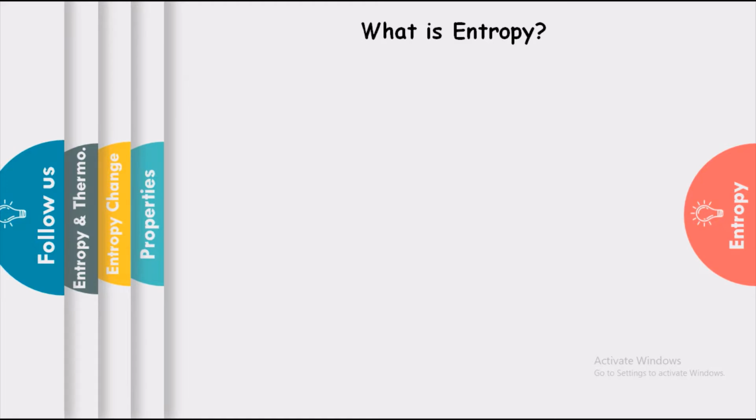Entropy is one of the important concepts that students need to understand clearly while studying. Entropy can be defined in several ways. The concept of entropy basically talks about the spontaneous changes that occur in everyday phenomena, or the tendency of the universe toward disorder.